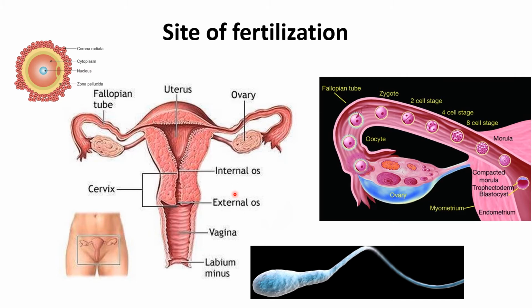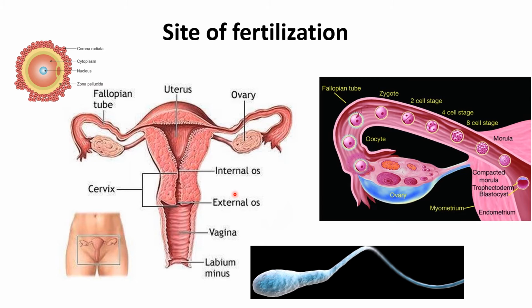Before fertilizing the oocyte, the sperm must undergo two processes. Number 1, capacitation. Number 2, acrosome reaction. Capacitation occurs when sperm reaches in the female genital tract. What happened there?